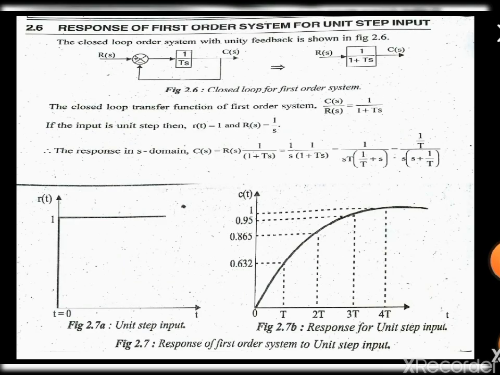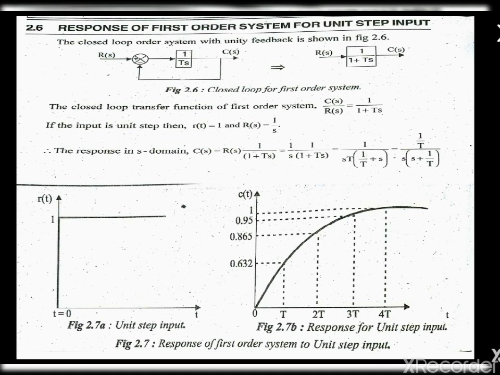The next topic is order of the system. Now we are going to see the first order system and second order system using the unit step input. First, we want to know what the order of a system is. The order of a system is the highest power of s in the denominator of the closed loop transfer function. Here we have a simple closed loop transfer function having unity feedback.